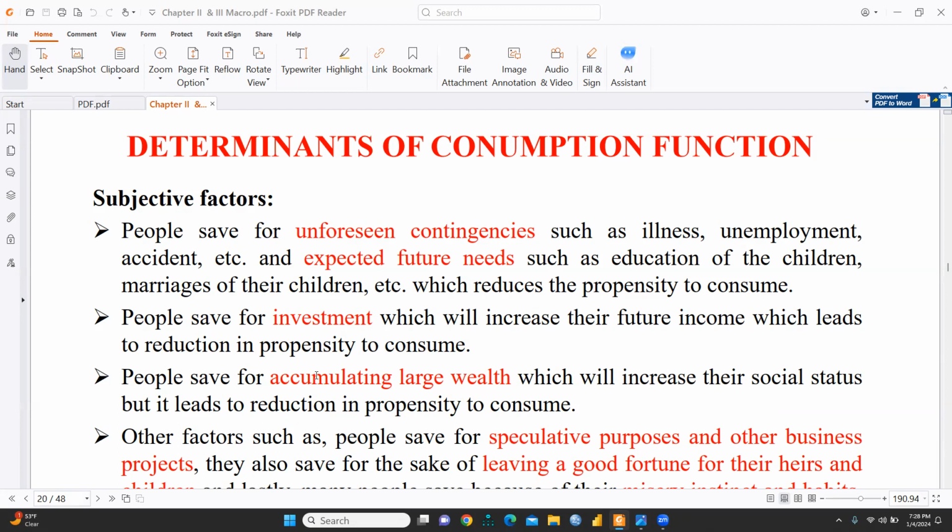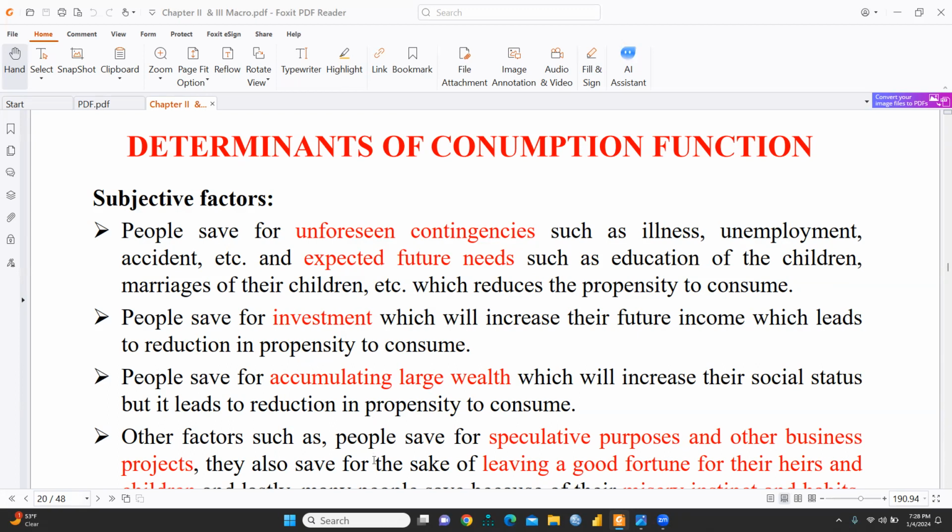People save for investment, which will increase their future income, which leads to a reduction in propensity to consume. Suppose we are saving, and this amount we are investing for future income generation. People also save for accumulating large wealth, which will increase their social status, but it leads to a reduction in propensity to consume. Sometimes people consume less because they are investing more and more in property or other sorts of wealth. It would increase their status in society, so because of this they are reducing consumption.